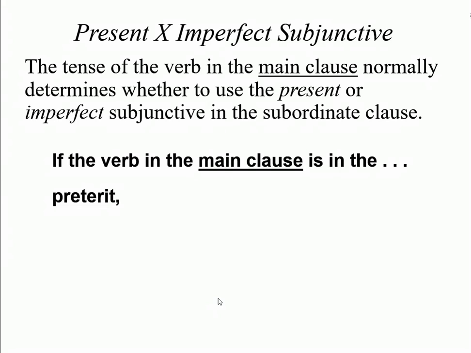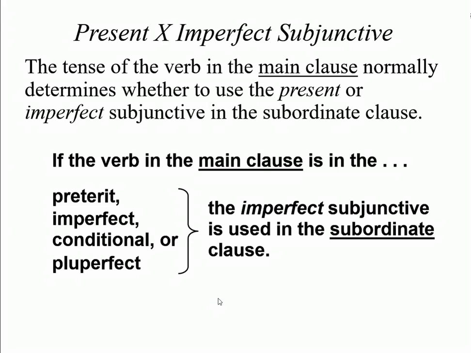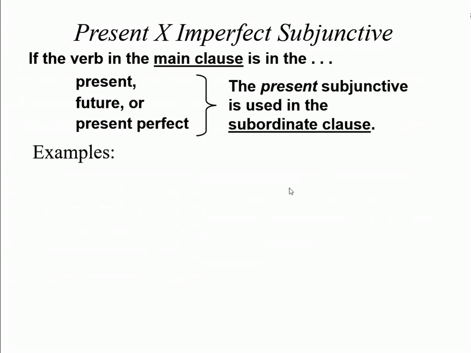But if the verb in the main clause is in the preterite, imperfect, conditional, or pluperfect, the imperfect subjunctive is used in the subordinate clause. Let's see some examples with verbs in the main clause in the present, future, or present perfect.